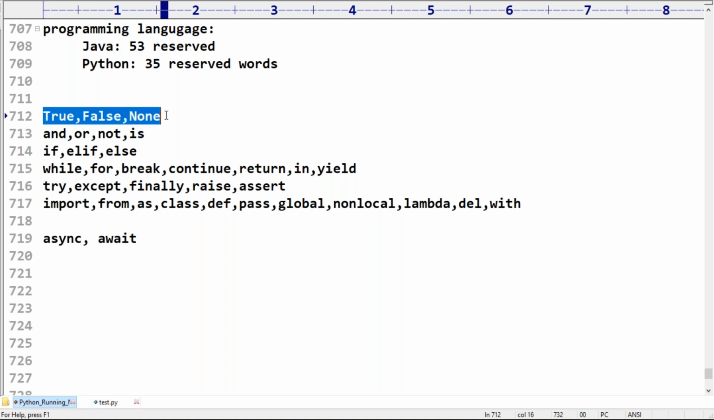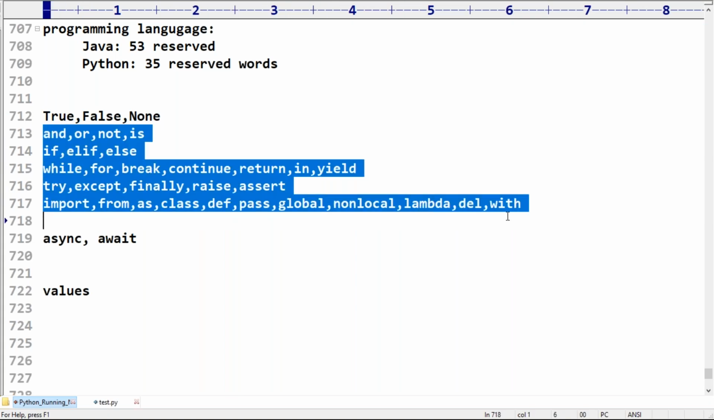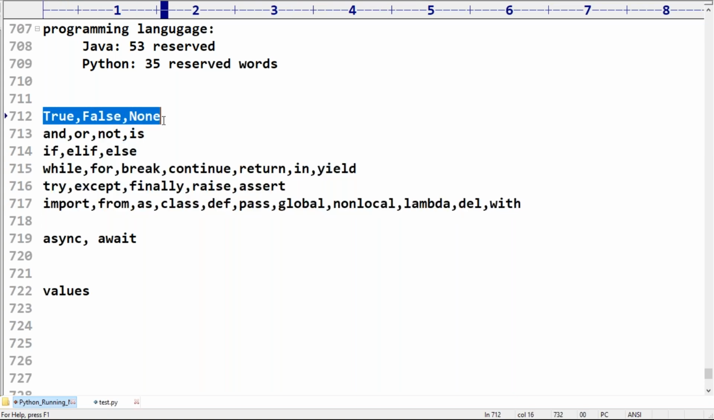These are values, literal values. True is the Boolean value, False is the Boolean value, None is the value, the value for any object type. These are the values, but the remaining are not values. And operator, if, having some functionality, the remaining are associated with functionality, but these things are reserved values. That's why they start with uppercase.